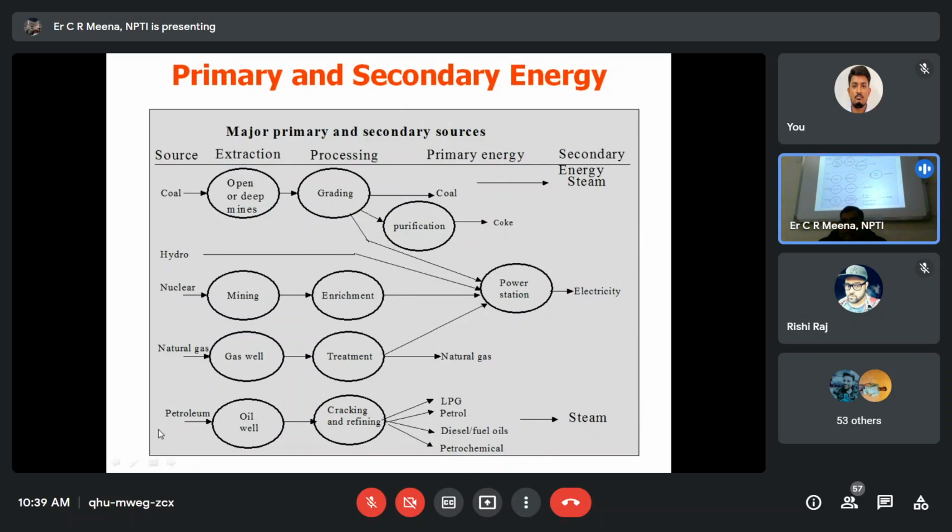Another is petroleum, like the DG sets, the diesel generating sets. We take petroleum oil from deep wells, then cracking and refining happen in different refineries. Then we take different products of the oil, LPG, petrol, diesel, fuel oil, petrochemicals, and then we burn these fuels to generate electricity.